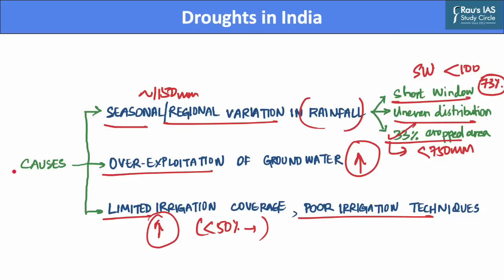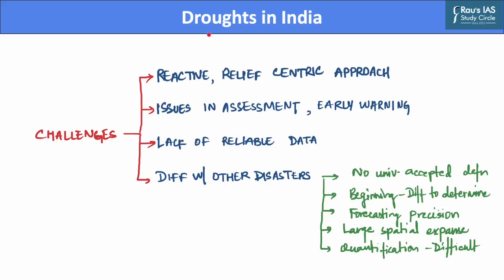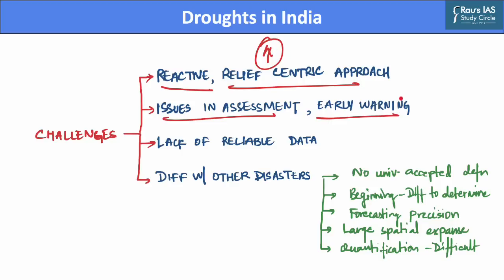Now, after we have discussed the causes for droughts in India, let us discuss challenges in drought management in the next slide. The first challenge in drought management in the country pertains to the reactive and relief-centric approach of drought management. As lack of an integrated approach emphasizing prevention, mitigation and preparedness increases the loss of crop area to droughts in our country. Further, there have been issues related to assessment and early warning systems.